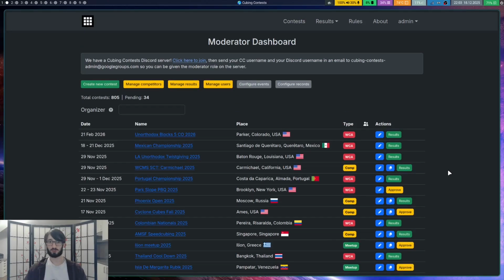What this means for the future is that it'll be much easier to add new features, to just maintain the website in general. It's just going to be a much better experience for developers, which is mostly me right now. But yeah, the actual effect of that will be that new features will come out more quickly. And yeah, most of the stuff has been redone. All this stuff has been redone.